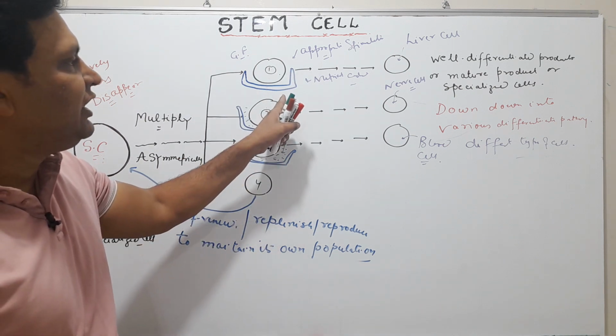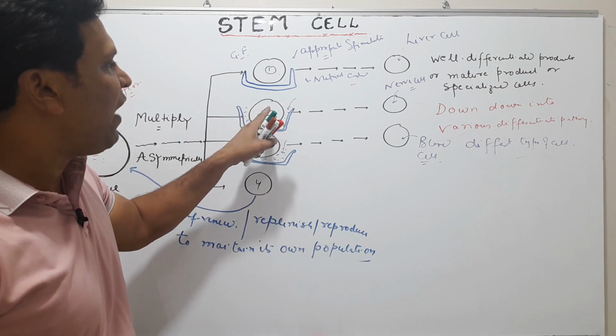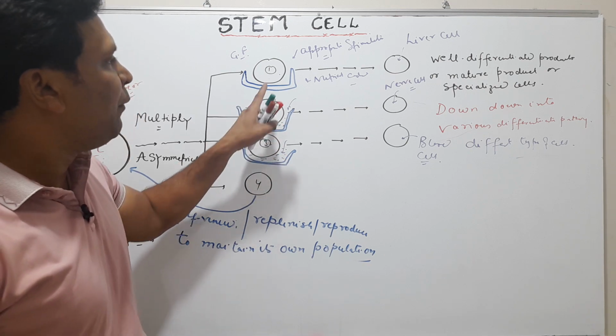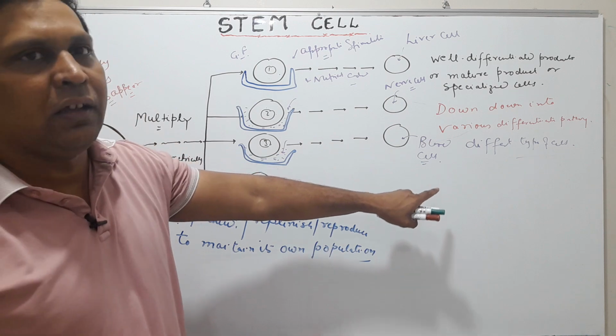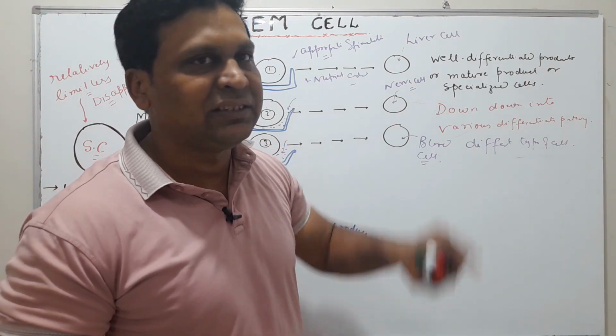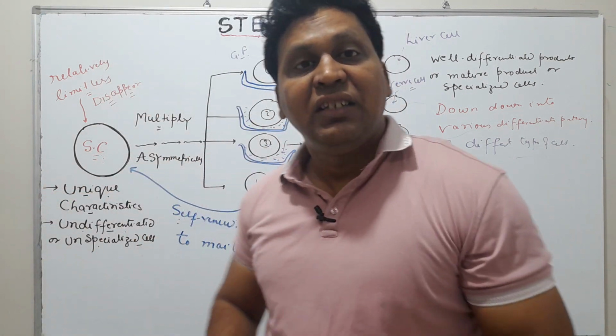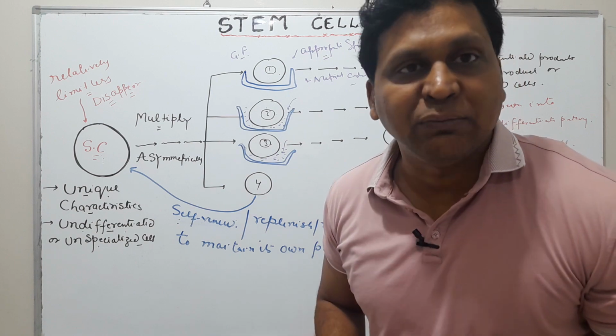Because it is not going to maintain its own population, that's why this is not a stem cell, because it is completely transformed into mature cell or well specialized cell. This is called a stem cell, and these cells are different from the stem cell.